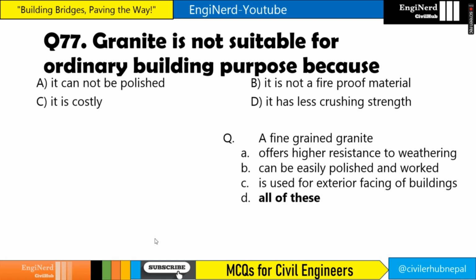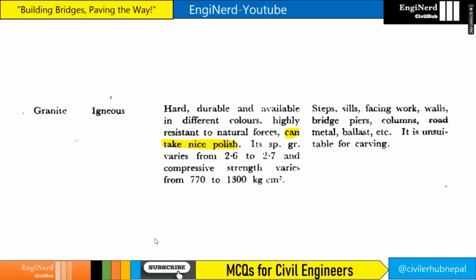Granite is not suitable for ordinary building purpose because it cannot be polished. No, it can be polished. Granite can be polished, right? And it is not a fireproof material. It is somewhat fireproof as well, and it also has a greater crushing strength. So here the answer is it is costly.